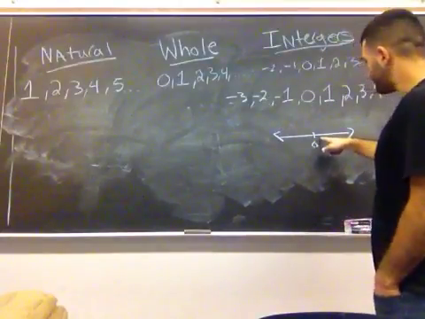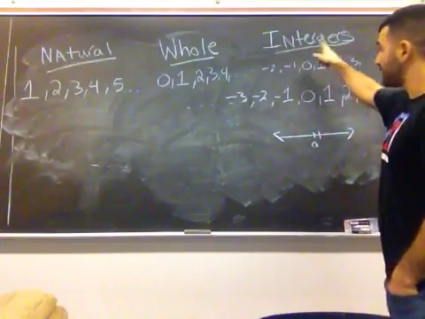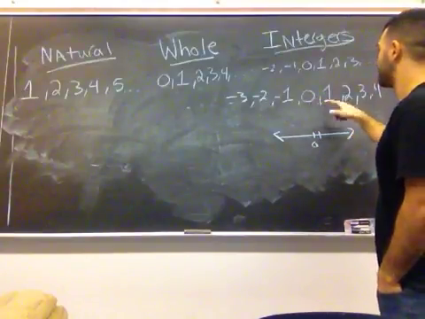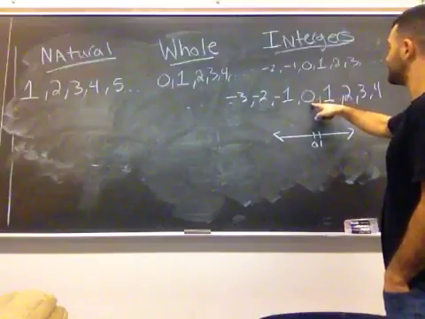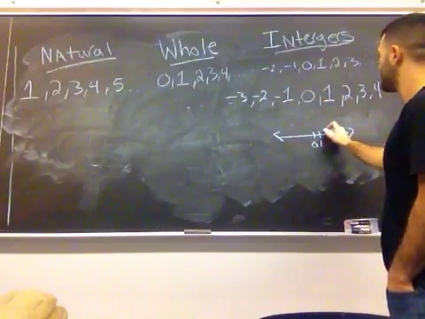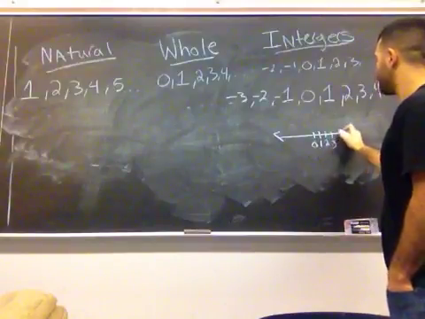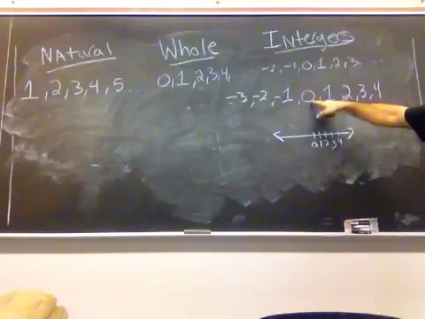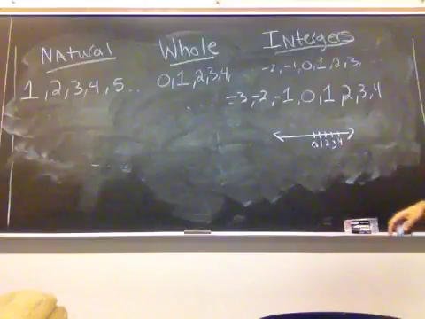Now, each tick for our number line for integers will be represented by the next number. So this tick from 0 to 1, the next tick we just add 1 would be 2, 3, 4, it keeps going. So basically 0, 1, 2, 3, 4, 5, you just keep going on the process.